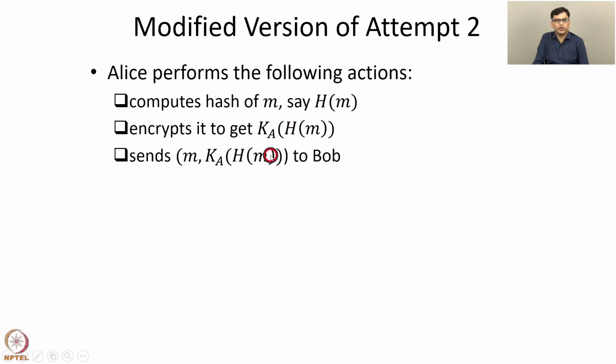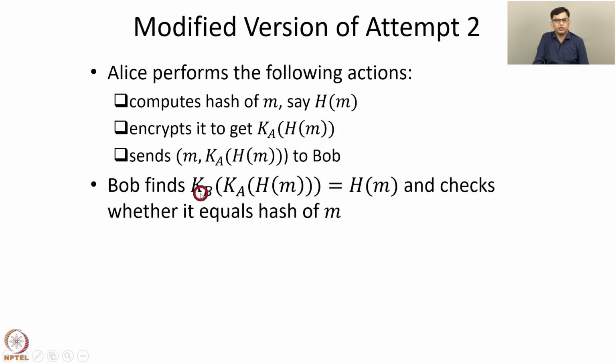But the secret key used for encryption is not known to the public. So the key used for encryption is a secret, assuming that symmetric key cryptography is used. If public key cryptography is used, then the public key is known to everyone, but the private key is a secret, known only to the receiver. Bob decrypts this part of the message to get kb of ka of h of m, which equals h of m, and checks whether it equals the hash of m.